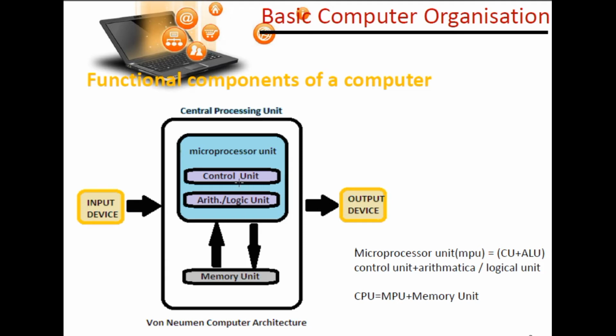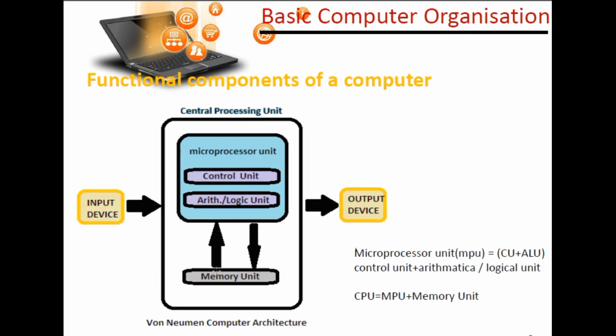Within the central processing unit there is a microprocessor, in which 2 units exist: the arithmetic and logic unit and the control unit. Arithmetic and logic are considered a single unit. Why? Because logic decides how to do the work, and arithmetic helps with addition, subtraction and mathematical operations. The control unit controls until when the process will be completed.